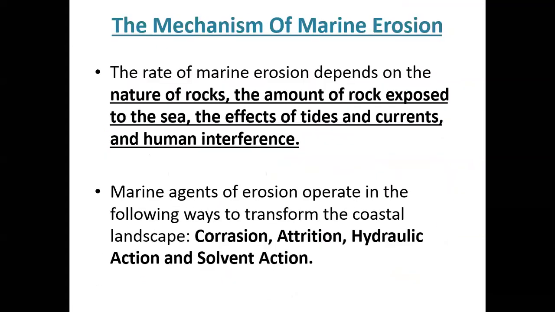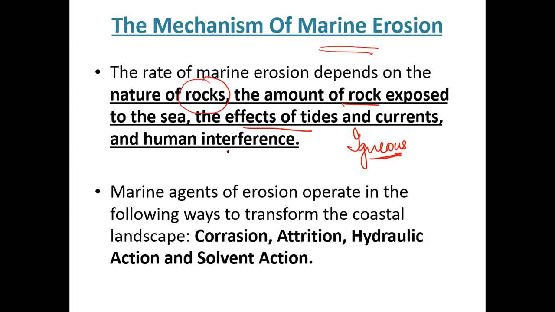All right. So first of all, what is the mechanism of marine erosion? How does marine erosion take place? You have to understand, it depends on a lot of things. Of course, the nature of rocks. If my rocks are very hard and not very soft, if I have my coast made up of igneous rock, like my western coast, which is made up of igneous rocks because of the Deccan lava, then it will be difficult for my waves and my tides to cut down that area.